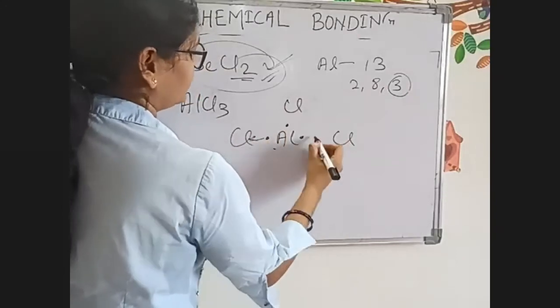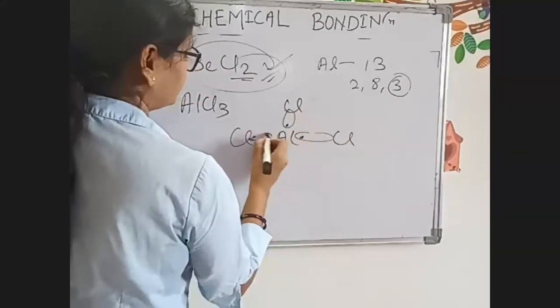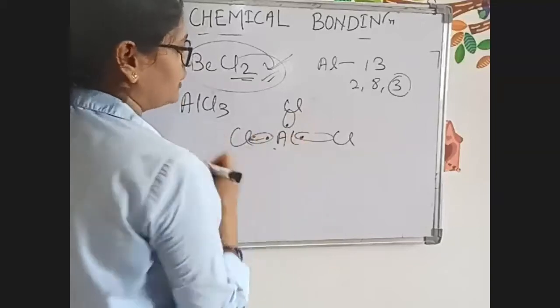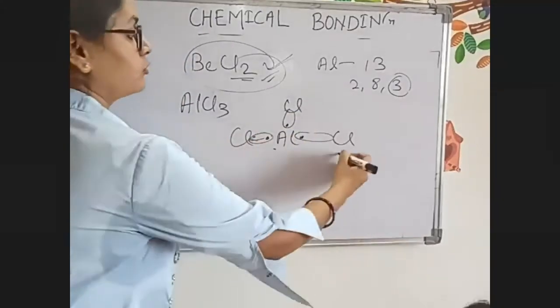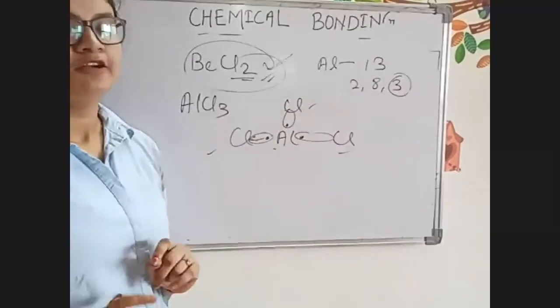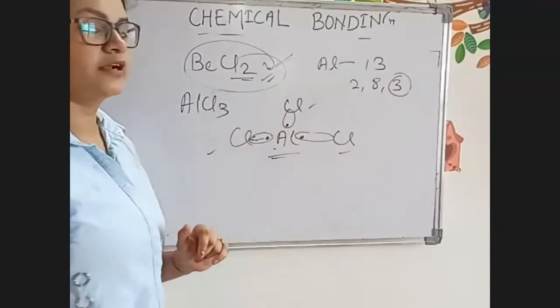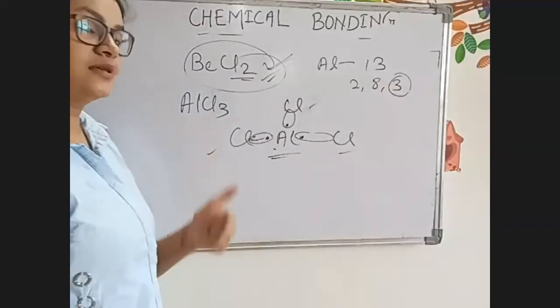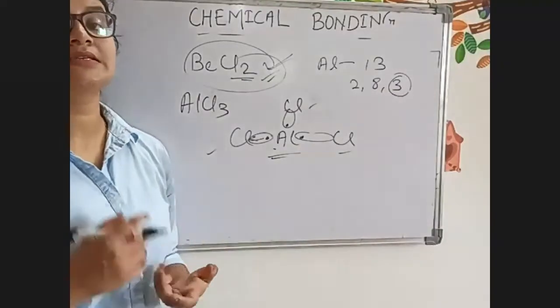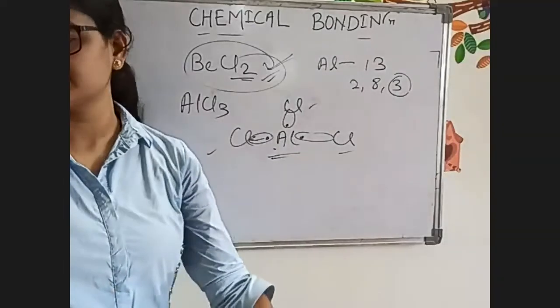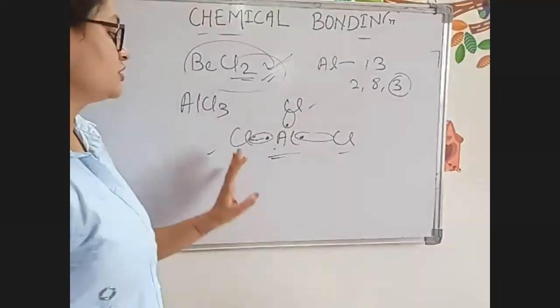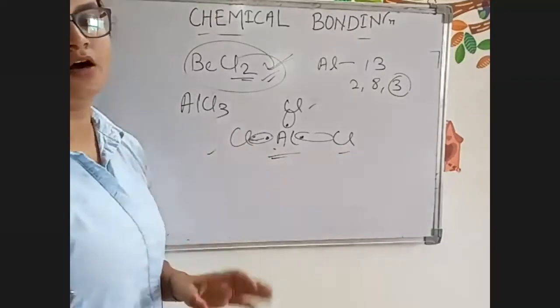So this will share like this. Understood? Only 6 electrons will be there for aluminium, but the chlorine octet will be completely filled, and the aluminium octet will not be completely filled. But this compound exists, and it is a stable compound. So these are the exceptions of the octet rule.